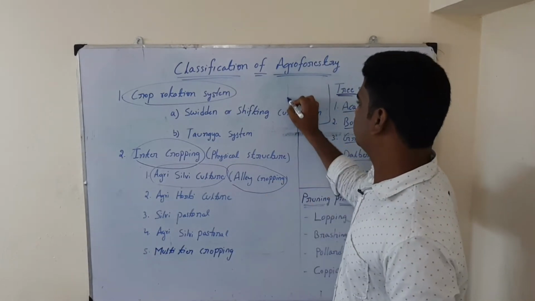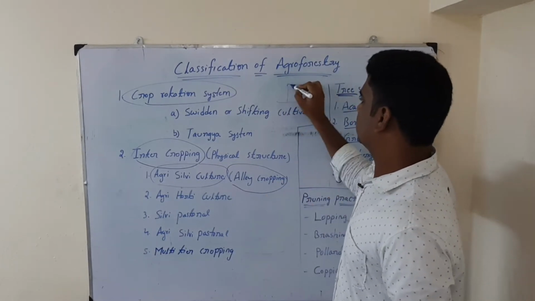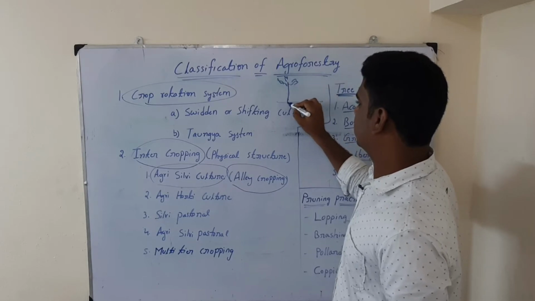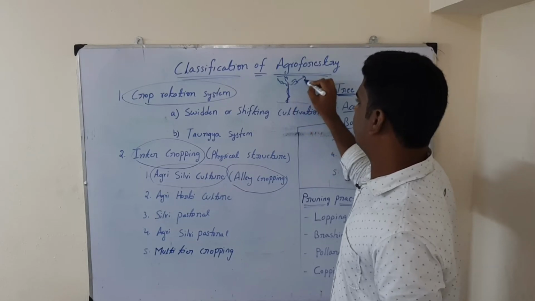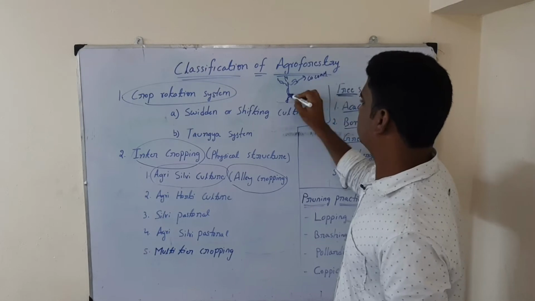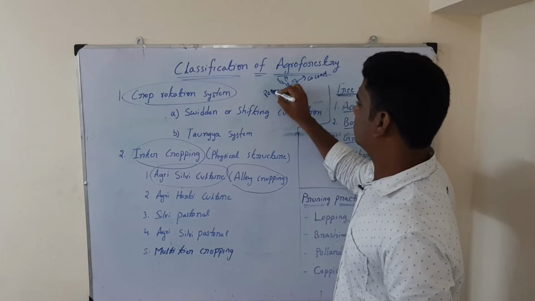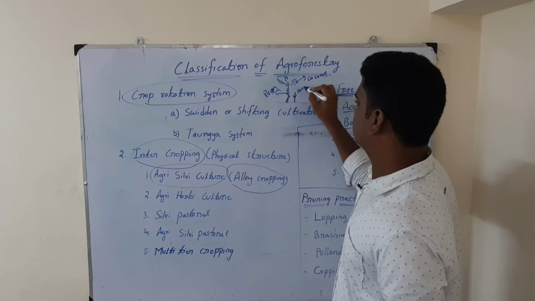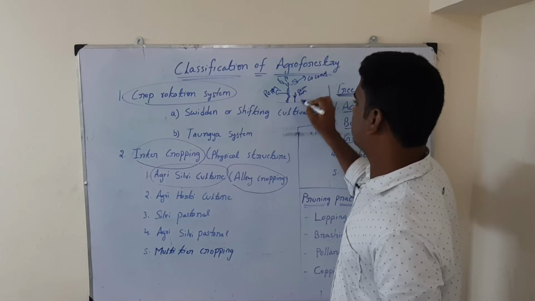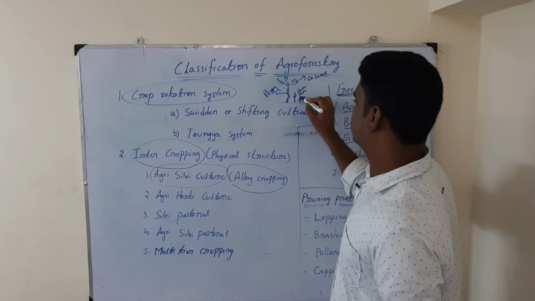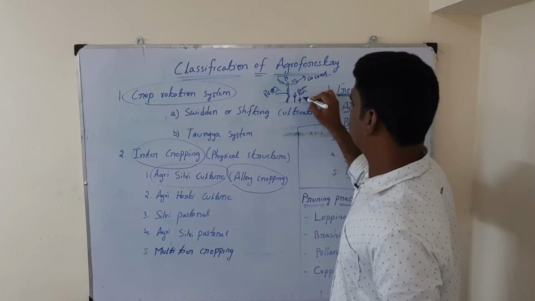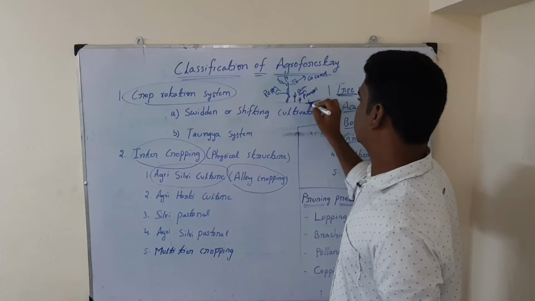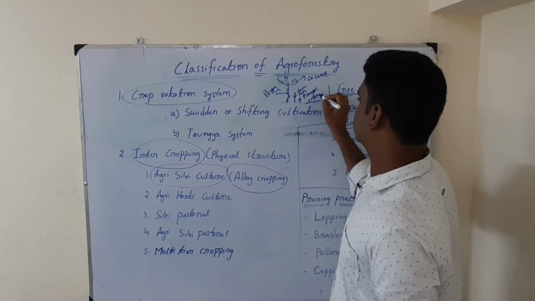For example, here a coconut tree is there, and at the base of the coconut tree we are raising pepper, and in between cocoa or papaya, and again in between some bushy crop like pineapple, and the last is fodder or grass.